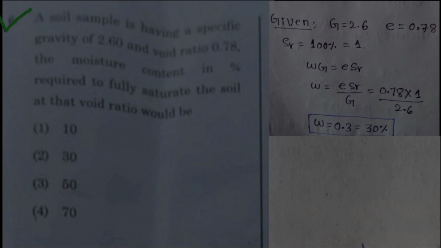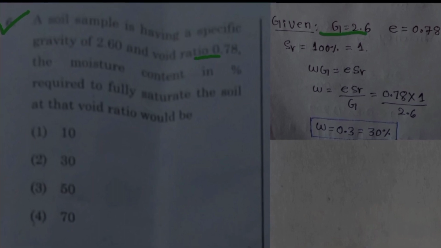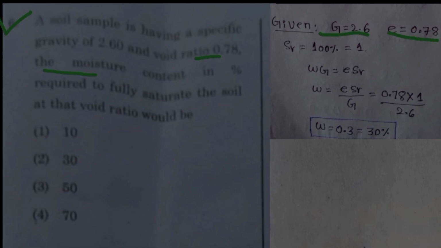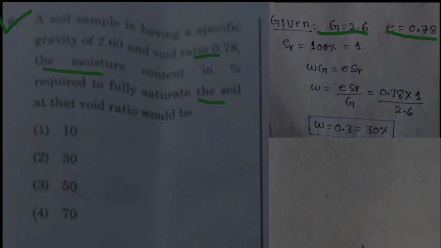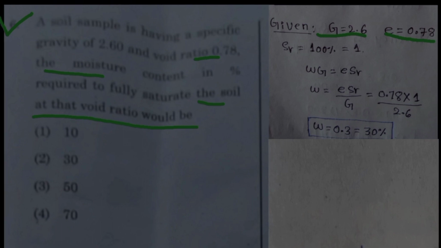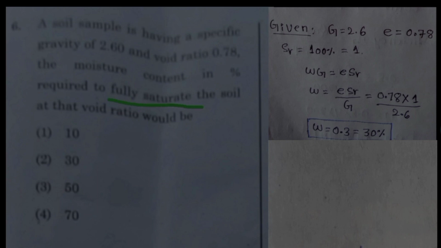Question number 6. A soil sample having a specific gravity of 2.6 and void ratio 0.78. They given the specific gravity, that is G equal to 2.6 and void ratio e equal to 0.78. The moisture content in percentage required to fully saturate the soil at that void ratio would be, means we need to find out the water content, that is w. In question they clearly mention the fully saturated soil, means degree of saturation equal to 100%, that is equal to 1.